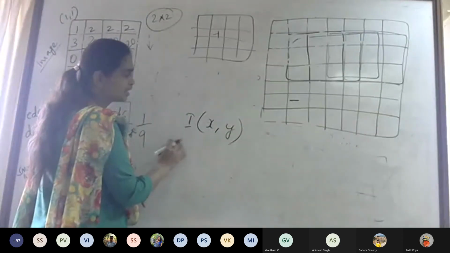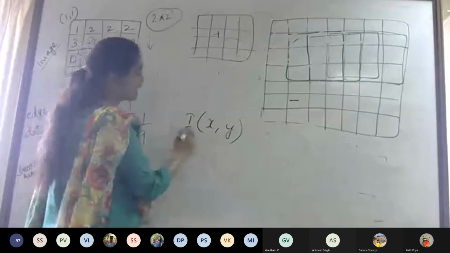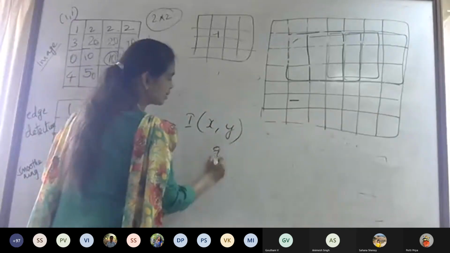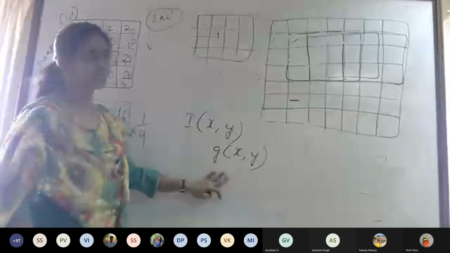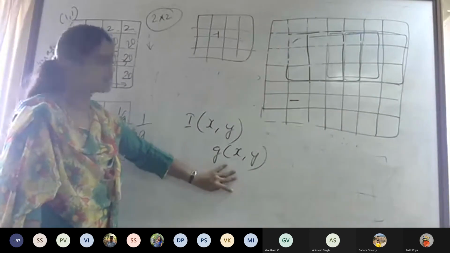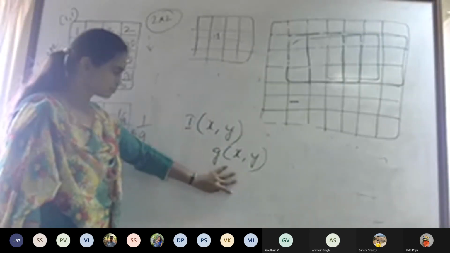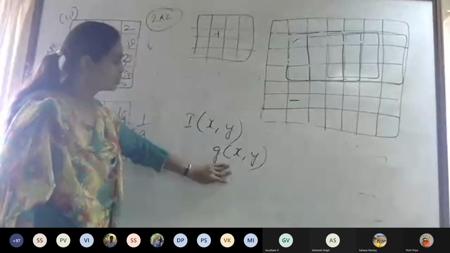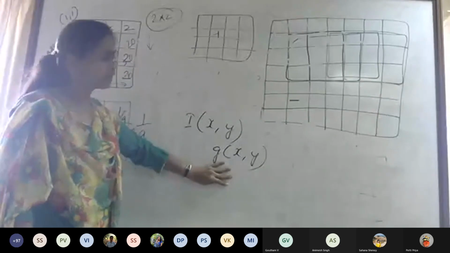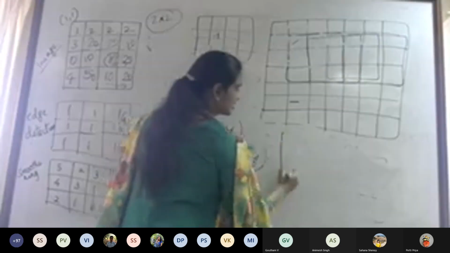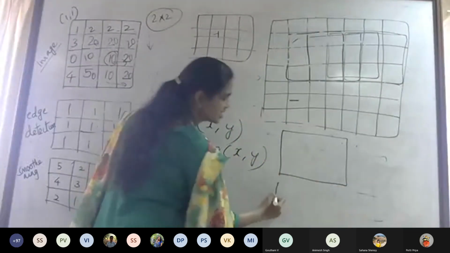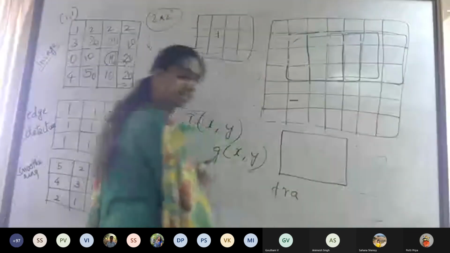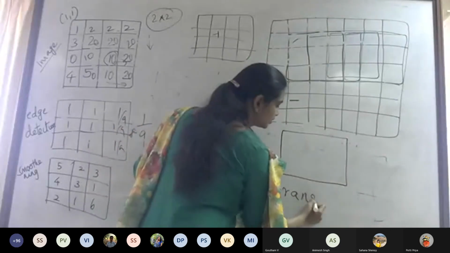I'm performing a convolution operation and this I of x comma y becomes g of x comma y. After convolution, I'm getting a new set of pixels. Now, when you say translation, I will first explain translation, then I will come to this.